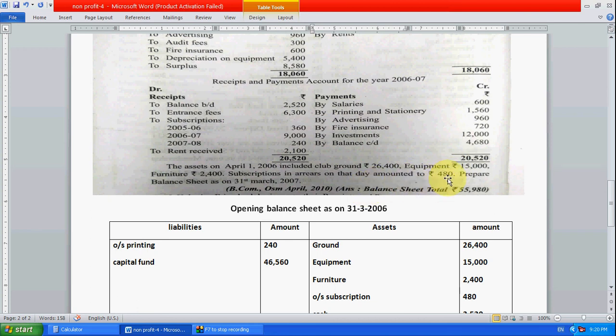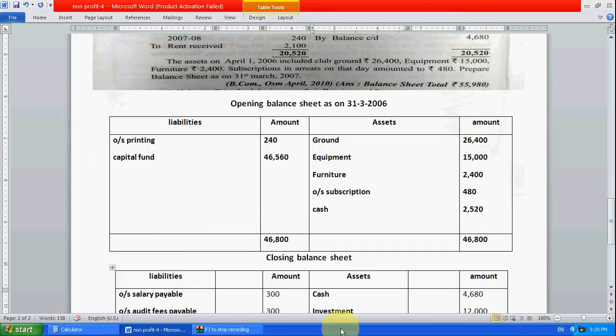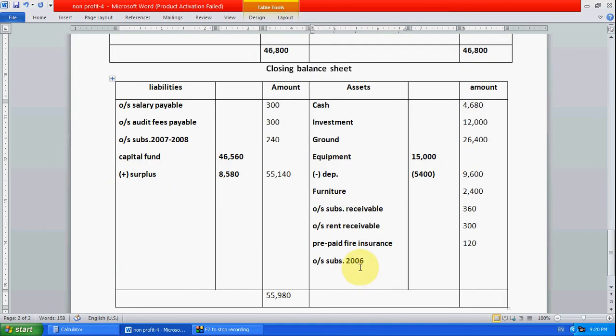So we definitely want to receive 480, but in the current year only 360 we have received, means there is still a pending amount. So 480 minus 360 means 120 we still have to receive for 2005-06. So right here, 2005-06, subscription still 120 pending.